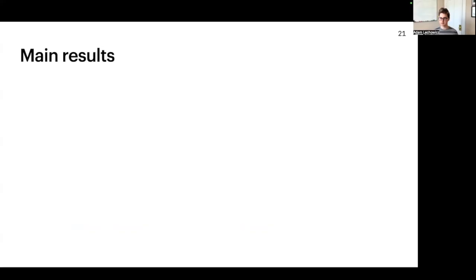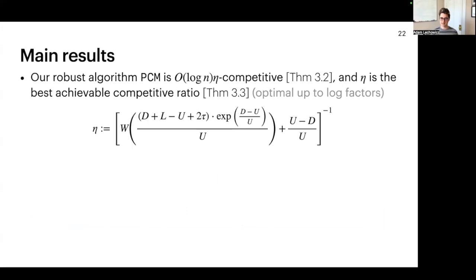Here, I'll just give a flavor of our main results. First, we have a classic competitive algorithm called PCM. We show PCM is log n eta competitive, where eta is given by this expression, and we also show that eta is the best achievable competitive ratio. So PCM is optimal up to log factors. The W here is indicating the Lambert W function, which you can kind of think of as log. Intuitively, we see a lot of the SOAD parameters like U, L, tau, and D in this bound.